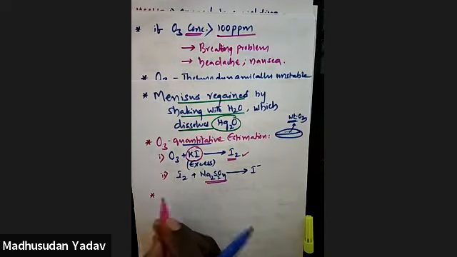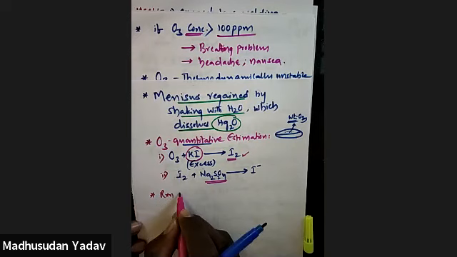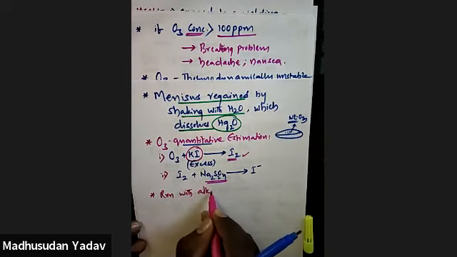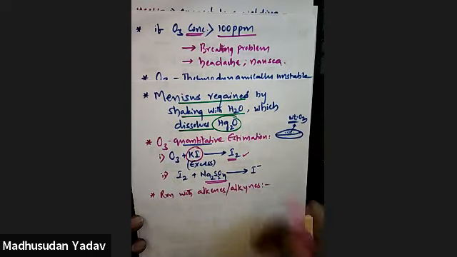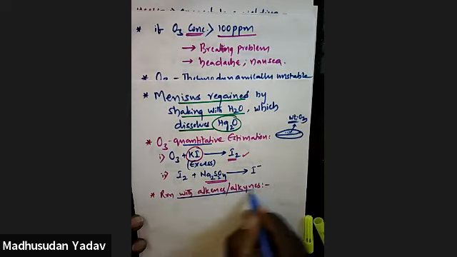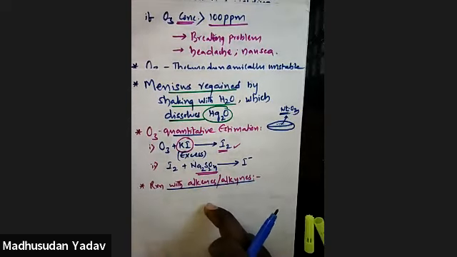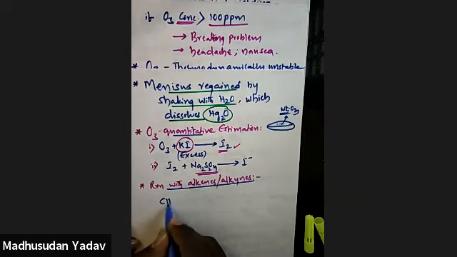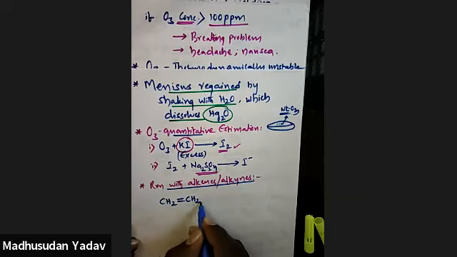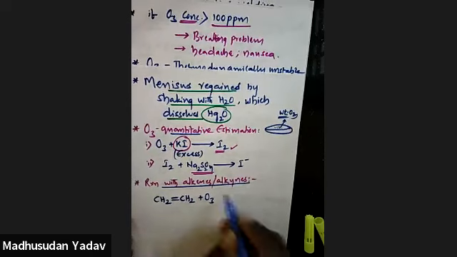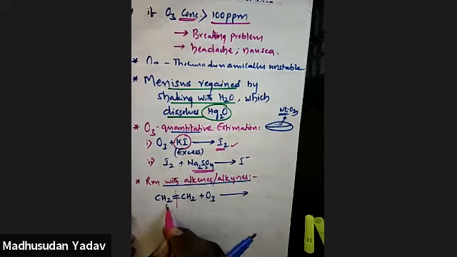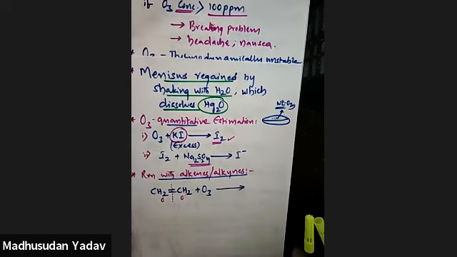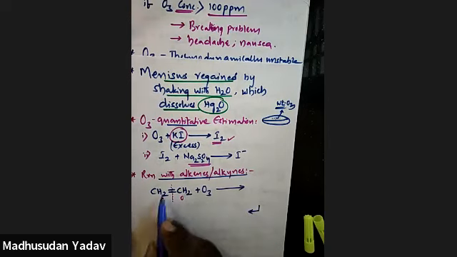Next one, reaction with alkenes or alkynes. Your ozone reacts with alkenes and alkynes. Mainly ozone is used as an oxidizing agent, isn't it? So double bonds are easily broken by ozone. When ozone reacts with this, the double bond will break like this, with one oxygen here and one oxygen here. So what is the product you are going to get? The product you are going to get is CH2O, CH2O.